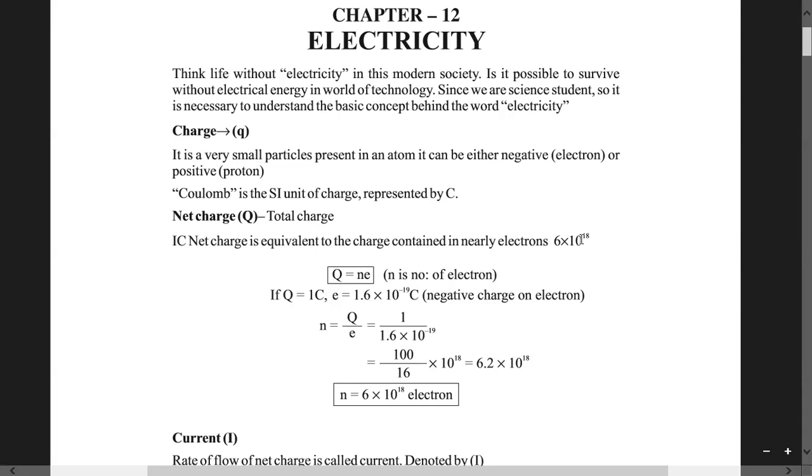Now, what is called the net charge? Net charge depends on the number of electrons. How many electrons are there? And if we know the charge of one electron, approximately how much is it? Then we can find out the net charge.